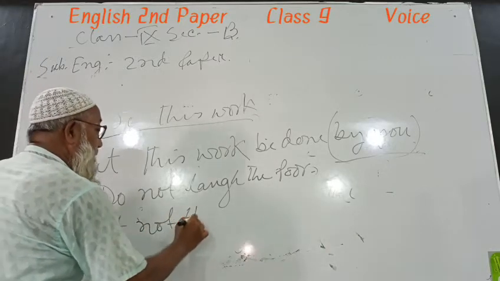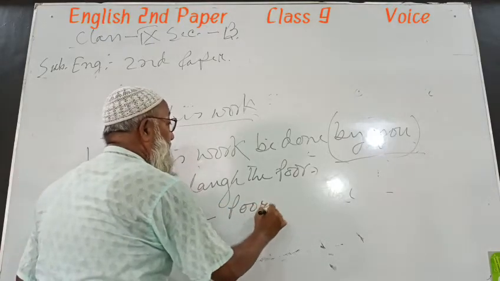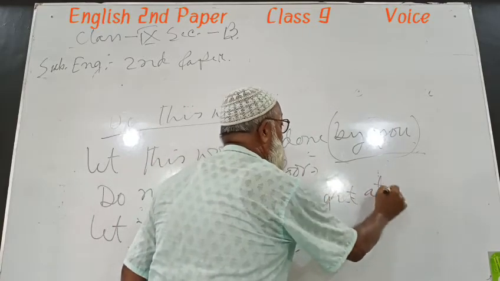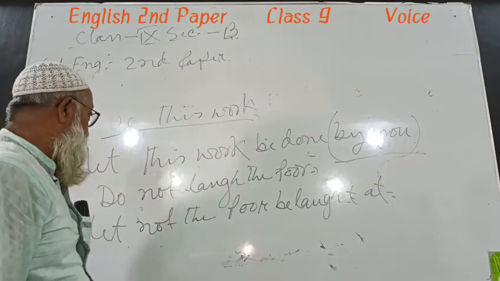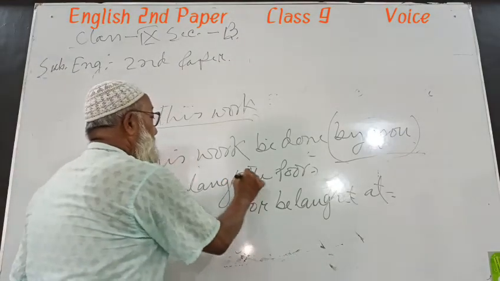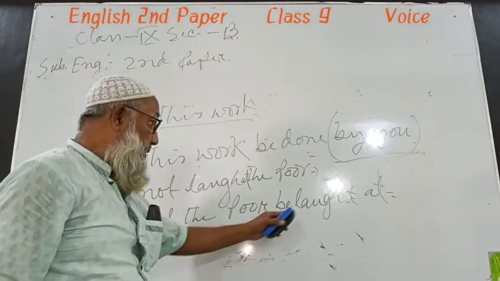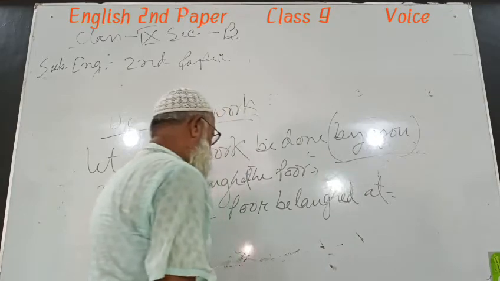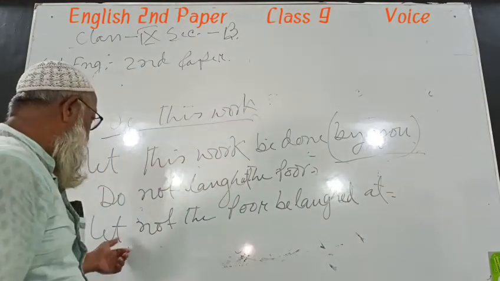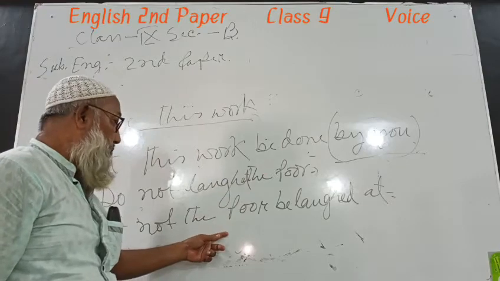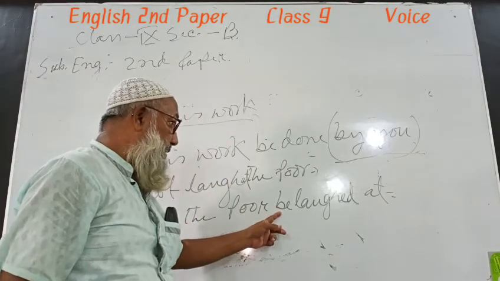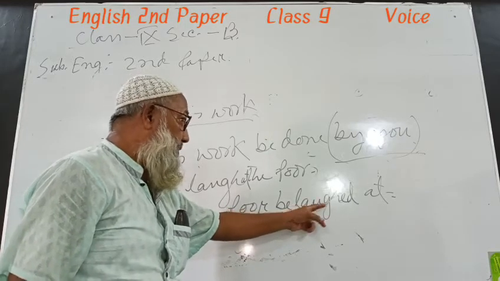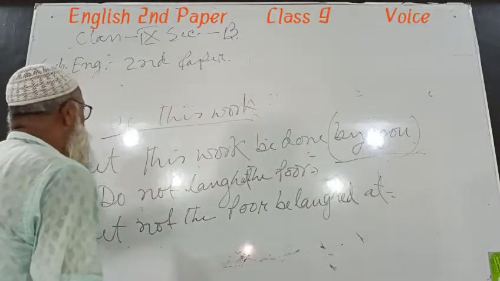Let not the poor be laughed at. Here, let should be used, then not, then the object will be the subject, then be as the verb, then the past participle form of the main verb, laughed, and then the preposition will remain unchanged.